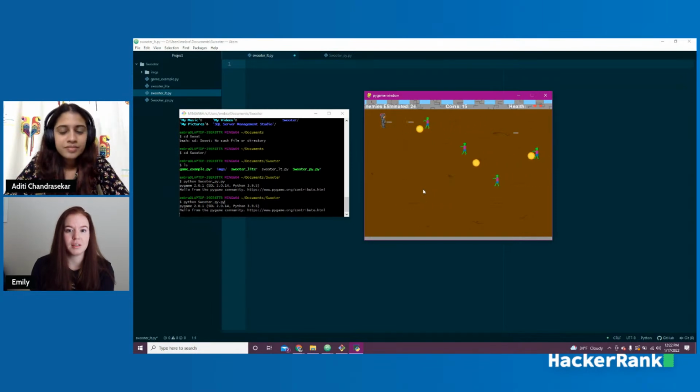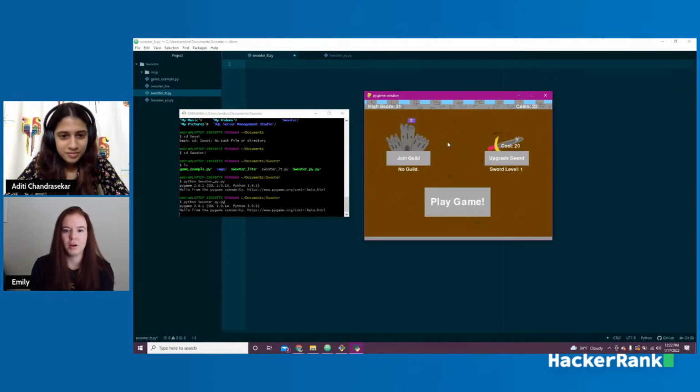So if I can at least stay alive enough to get 20 coins, the look of the sword will change slightly too. So now they're black. Now they take 3. If they go off or if they hit me, I lose a life, right? So I got 22 coins. Now I can hit this button and upgrade my sword. Now my sword will do 2 damage per each time that I shoot it.